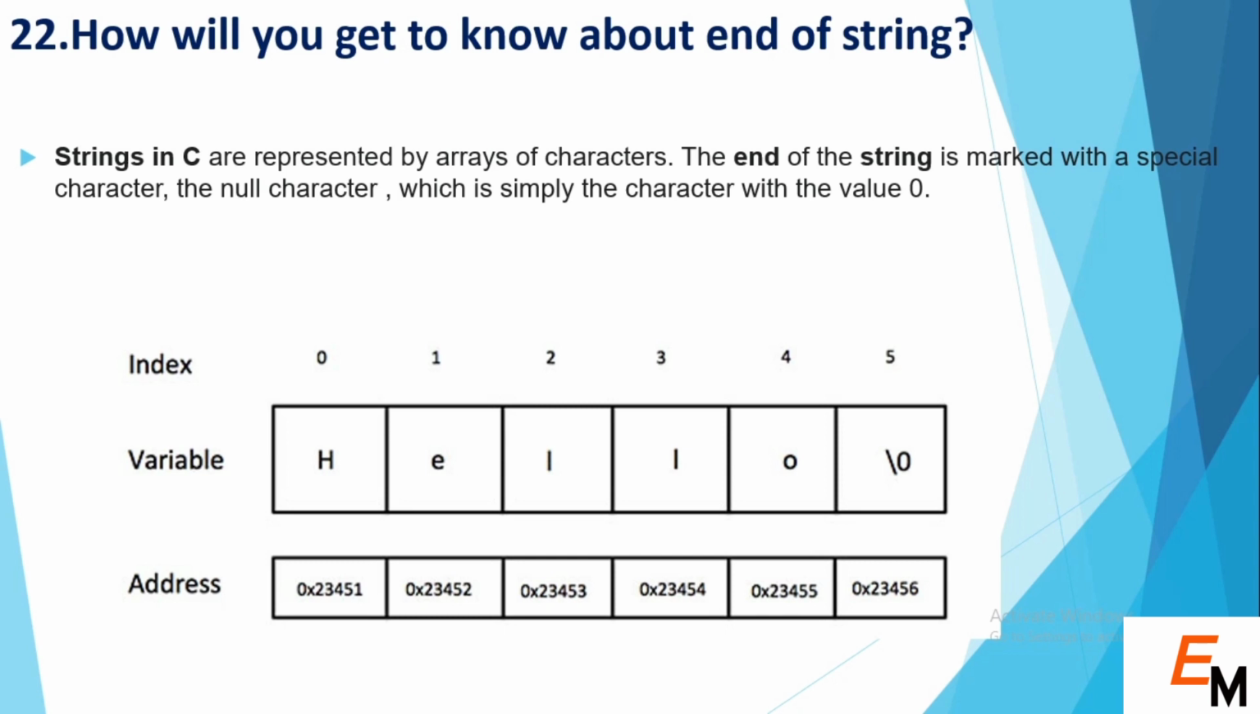How will you get to know about the end of a string? Strings in C are represented by an array of characters. The end of a string is marked with a special character, the null character, which is simply the character with the value null or 0. As you can see on the screen, we have given a character array, and for each character we have given a particular address for that particular index. At the end of the characters we have given the value null, so it represents that here our string ends.